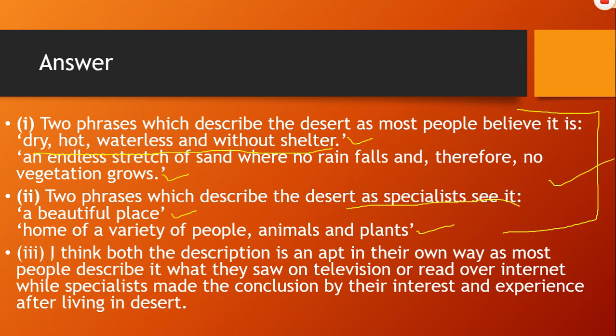And the third and final one, I think both the descriptions are apt in their own way, as most people describe it from what they saw on television or read over the internet, while specialists made their conclusion by their interest and experience after living in the desert. So here you have to decide between these two which one is right according to you, the first one or the second one.